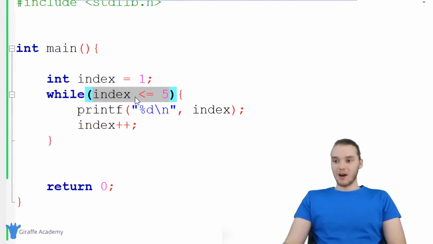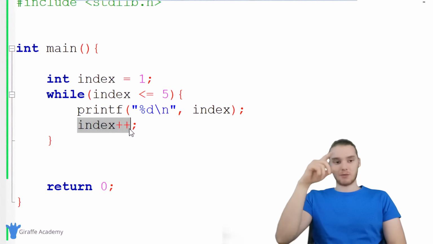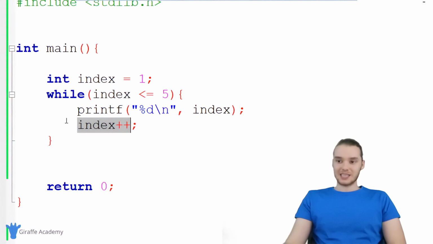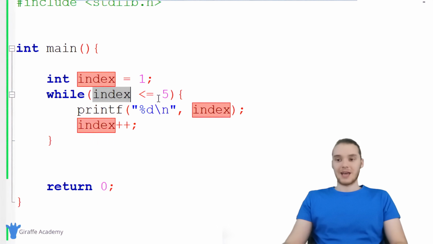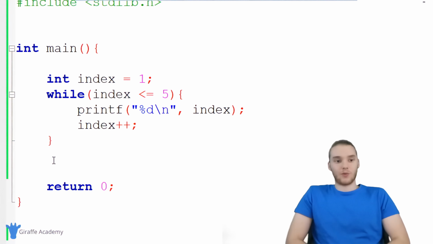that it's true. Eventually, we're going to get to a situation where index gets incremented, and it gets incremented up to 6. Then C is going to come back up here, and it's going to check to see if 6 is less than or equal to 5. It's going to be false, and we're going to move on with our lives in the program. And that's the basics of while loops.